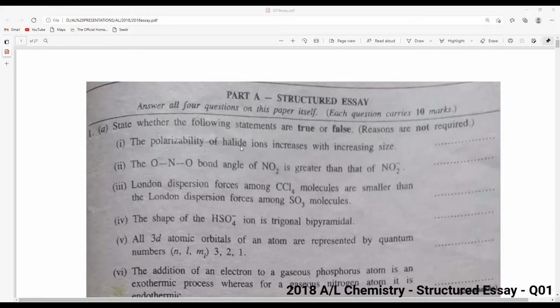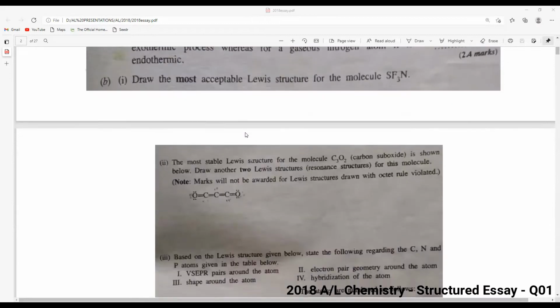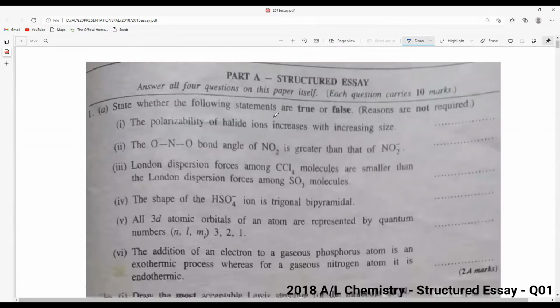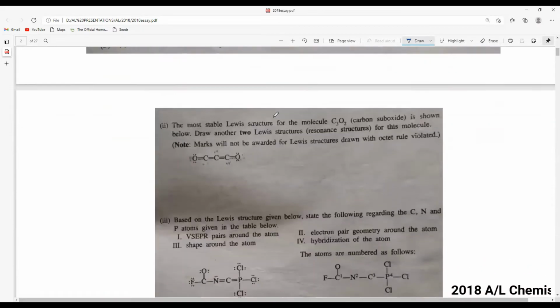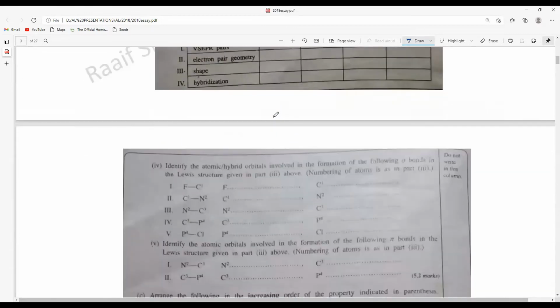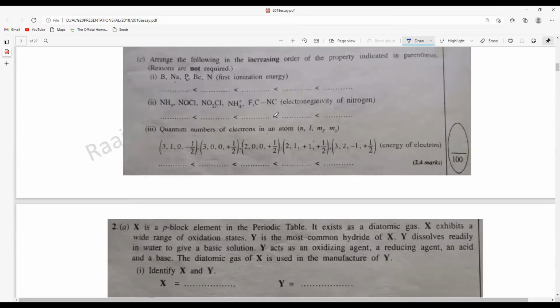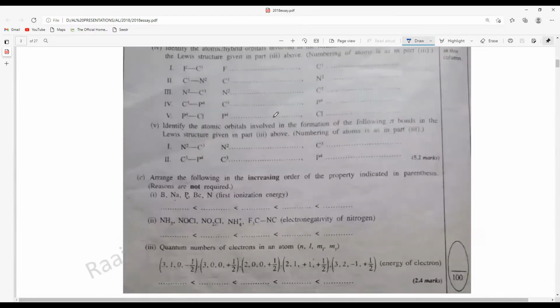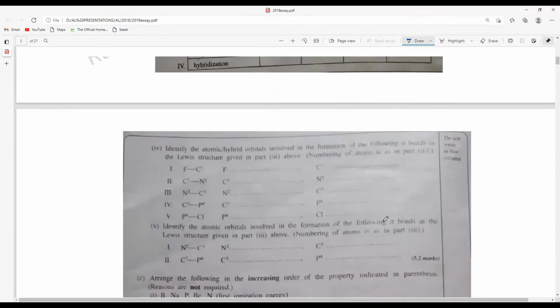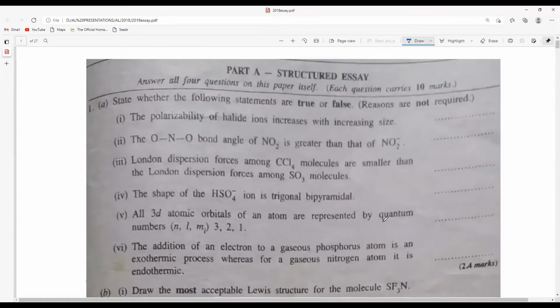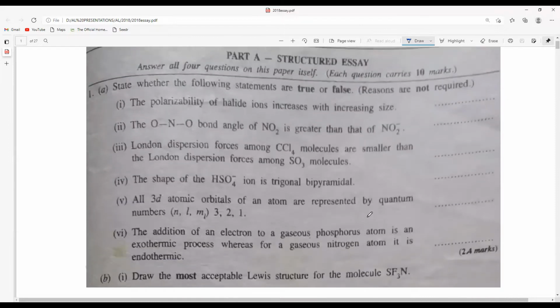So the first part, as usual, will have some statements to choose correct or wrong. Then there will be some questions related to hybridization, Lewis structure, and all those things. Then they will ask some questions related to periodic properties. So it's the normal way that it goes every time. Without much time, we will start the discussion for today.